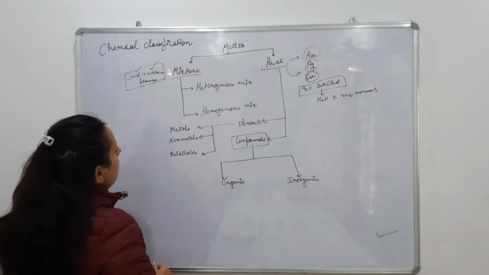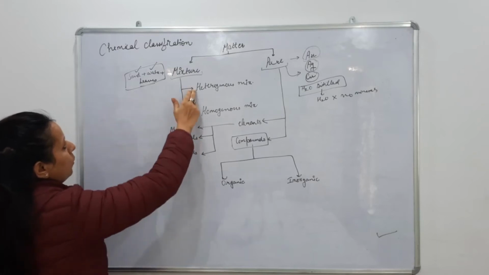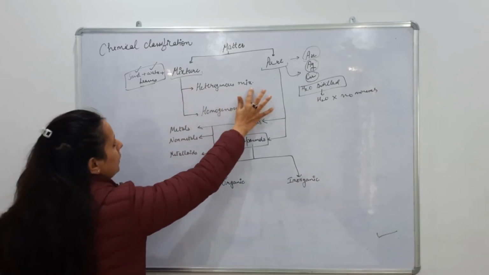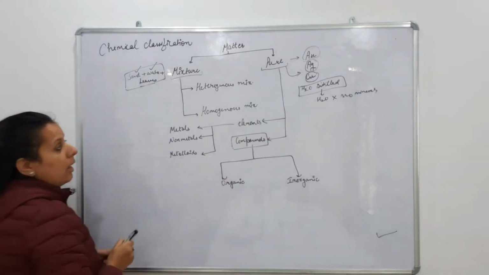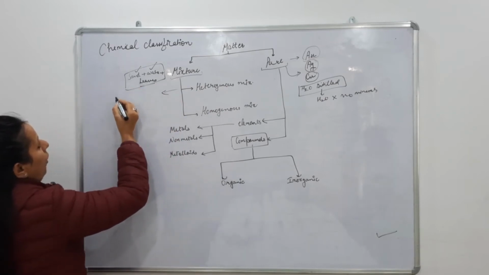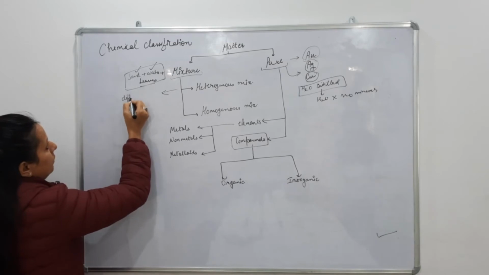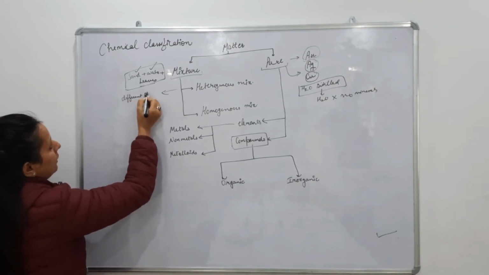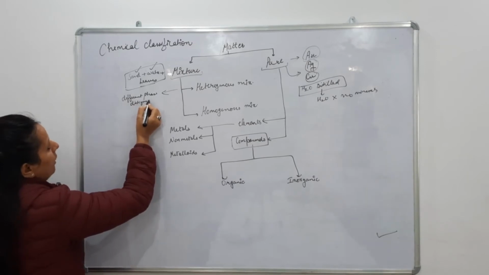Now next we will start with mixture. Mixture is further classified into two types, that is, number one is heterogeneous mixture and number two is homogeneous mixture. First we will start with heterogeneous mixture. Heterogeneous mixture is the mixture of two different phases, which we can distinguish by boundaries.